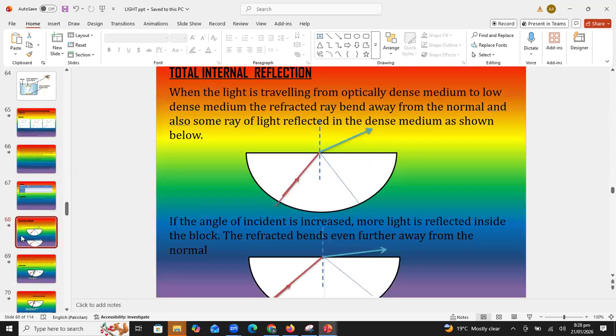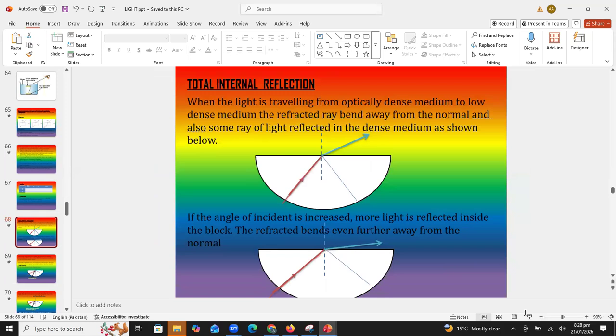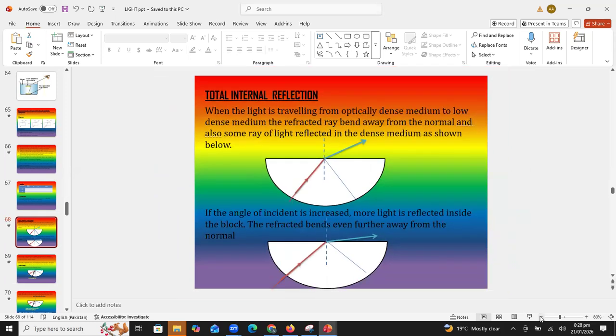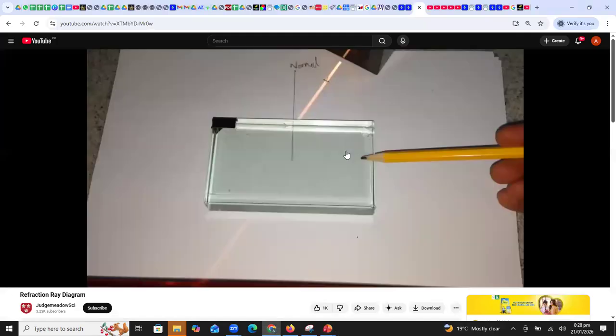Okay. Now, students, we will start the topic total internal reflection. Total internal reflection is basically one of the applications of refraction. I'm repeating, total internal reflection is an application of refraction. All right. And total internal reflection only occurs in a denser medium. Okay students, I am repeating, beta. Total internal reflection only occurs in a denser medium. All right. To understand total internal reflection, I want to show you one video. That video is very interesting.